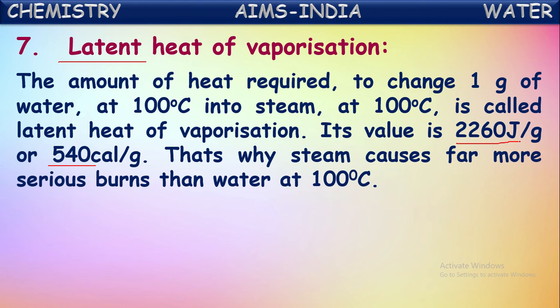By supplying this much energy, 1 gram of water converts into vapor at the same temperature, without change in temperature, just changing from liquid state to gaseous form. That's why steam has more heat energy. It is hotter than hot water. That's why if you touch steam, it causes more severe burns than hot water.